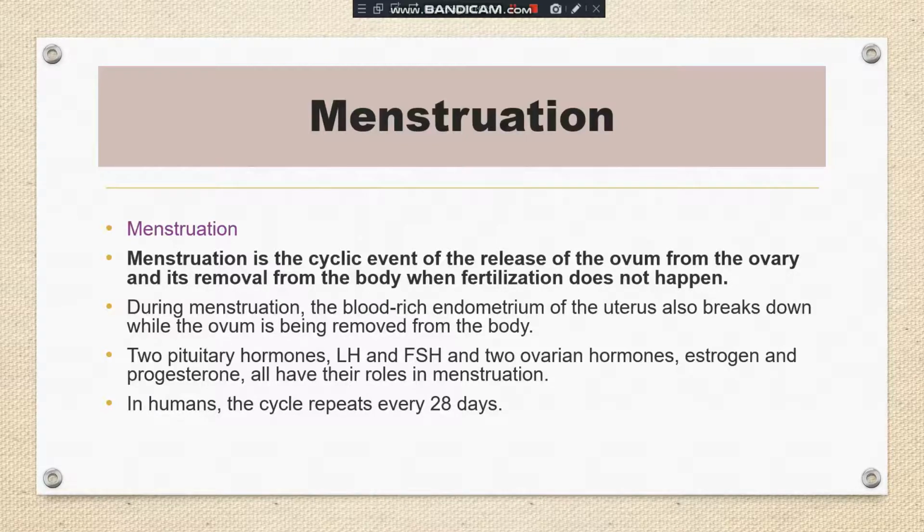So what is menstruation? When the fertilization does not occur, the unfertilized egg along with the additional membrane of the uterus is discarded or shed off by the body, and it is released in the form of a flow, and it is known as menstrual flow, and this event is called menstruation. Clear, students? As I told you, it is a cyclic event, so it repeats after a particular number of days.